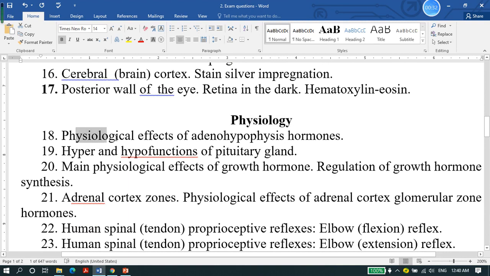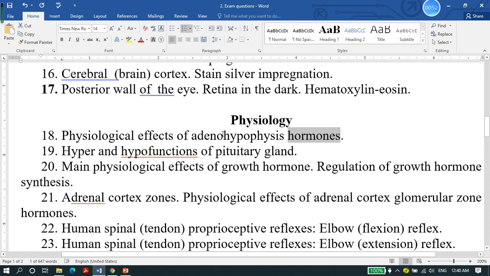We give you some exam list, but this list doesn't really look like questions. It looks like just descriptions. So we said physiological effects of adenohypophysis hormones. On the final exam we will ask some questions about this.